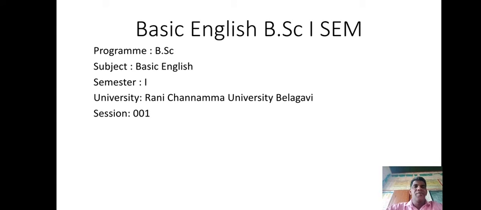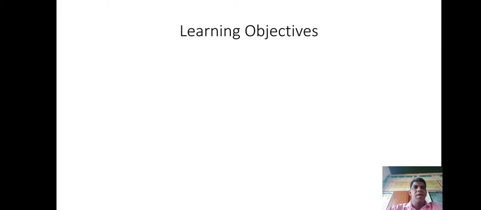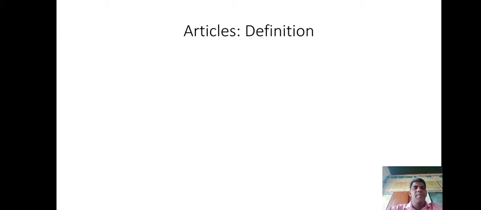This class is about articles and this is session number 1. In today's class, we shall learn about definition and types of articles. Learning objectives for this class are to understand the use of articles. Session outcomes of this class are to make you understand the use of articles properly.